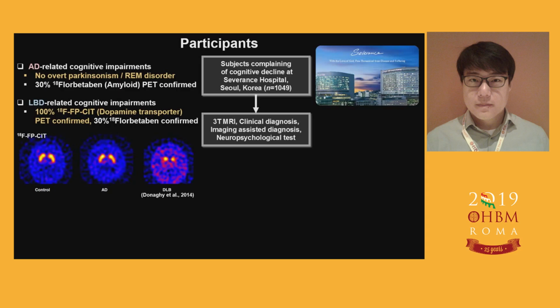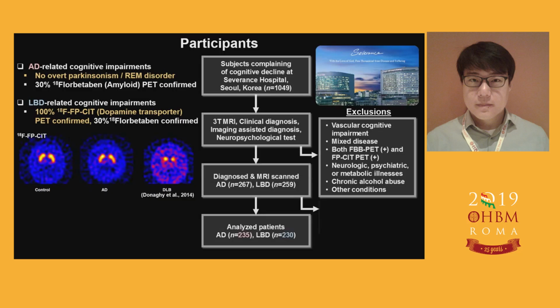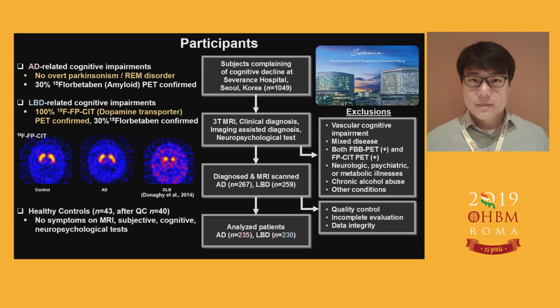This is the strength of our data set. Patients with other causes of cognitive impairments, including vascular and mixed disease, were carefully excluded. After the image processing and quality control by MRI, 235 ADs and 230 LBDs were included in our analysis.